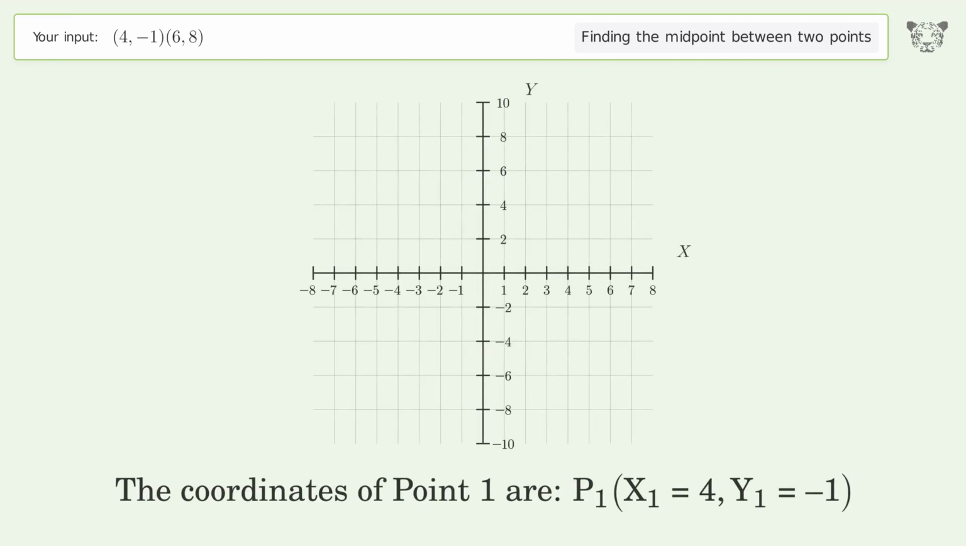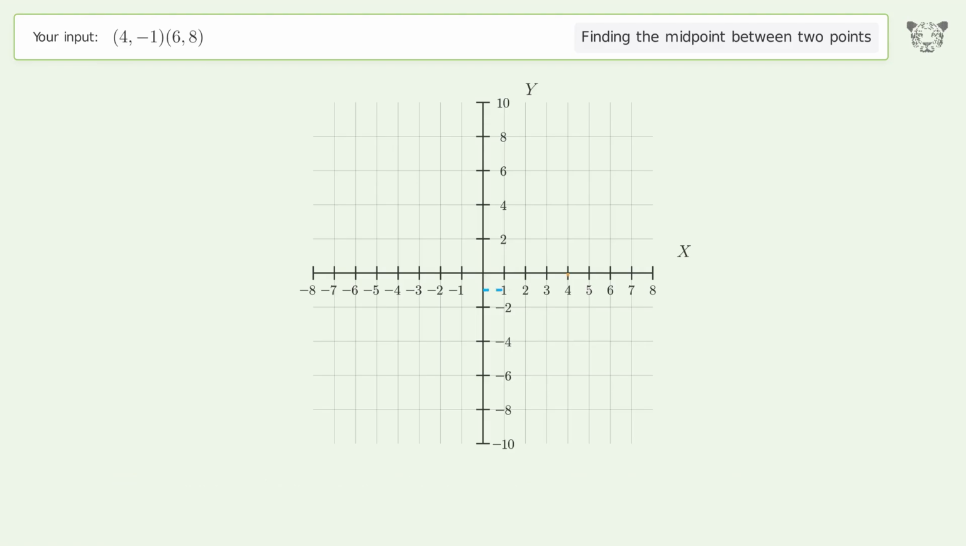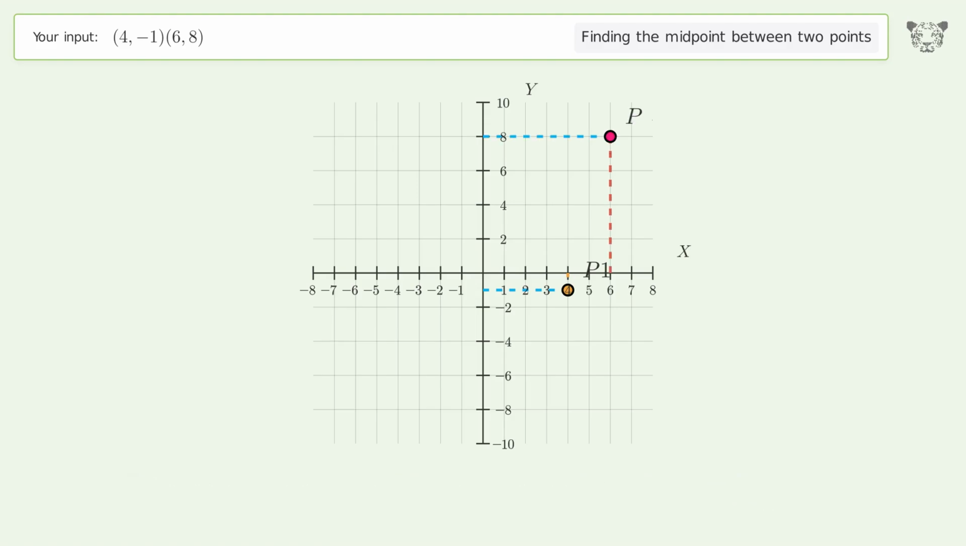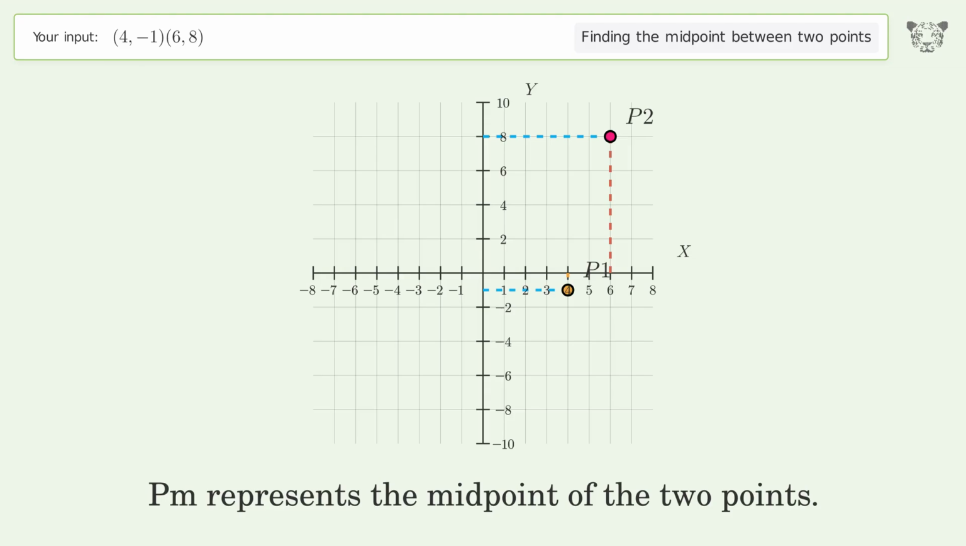The coordinates of point 1 are x1 equals 4, y1 equals -1. The coordinates of point 2 are x2 equals 6, y2 equals 8. PM represents the midpoint of the 2 points.